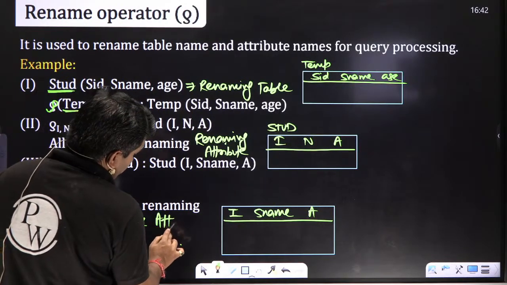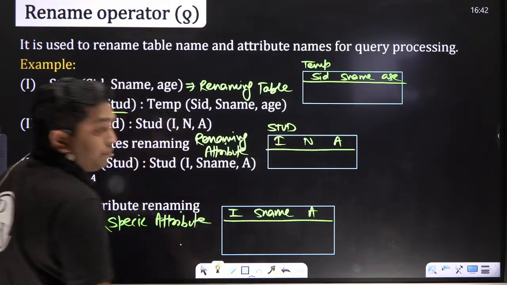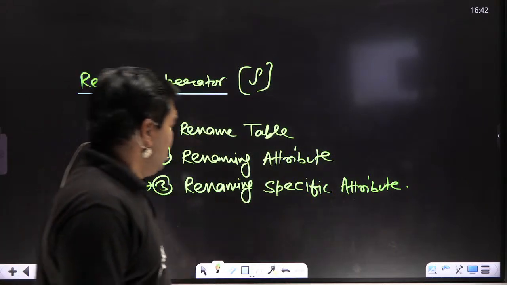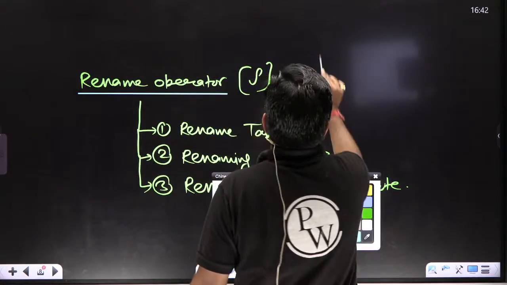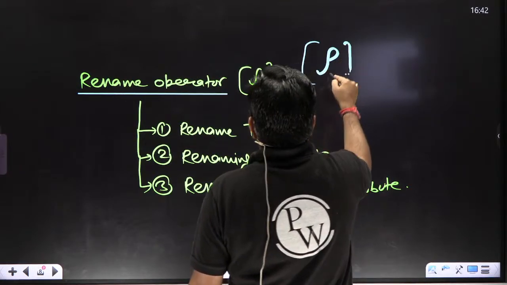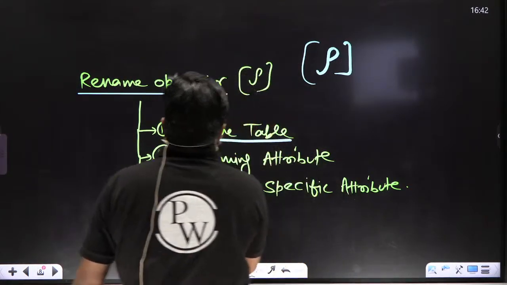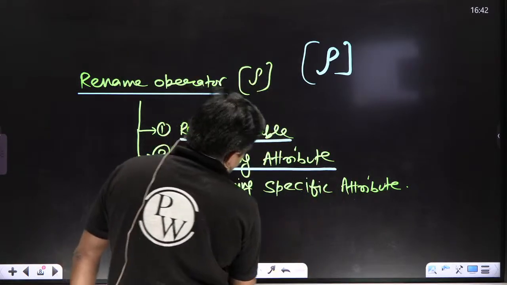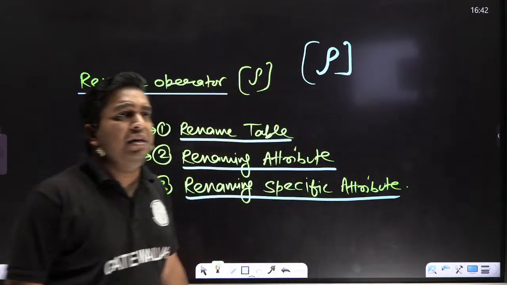Crystal clear? Meaning to say, you can do the renaming of a table, or renaming of all attributes, and renaming of a specific attribute.